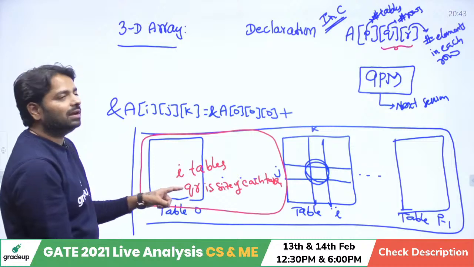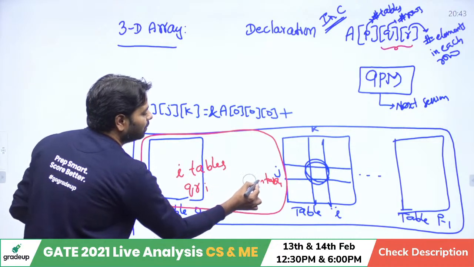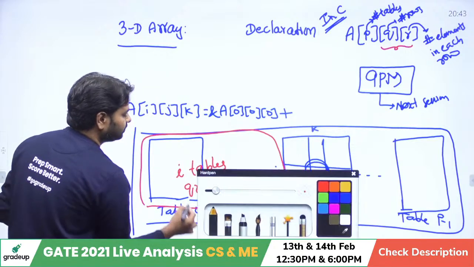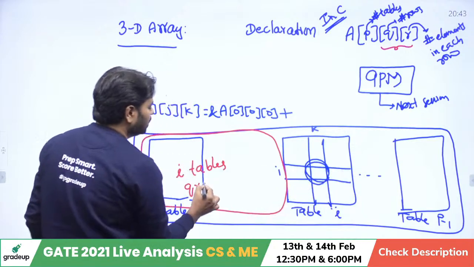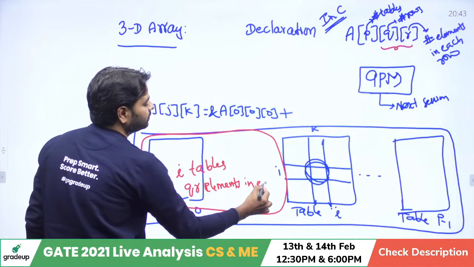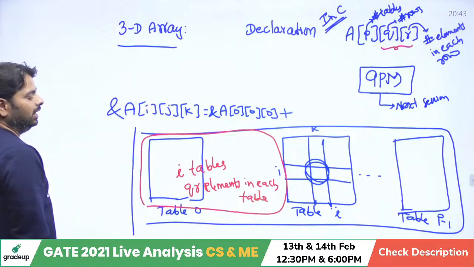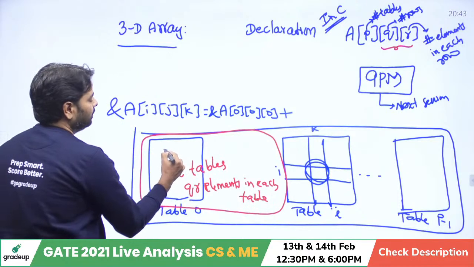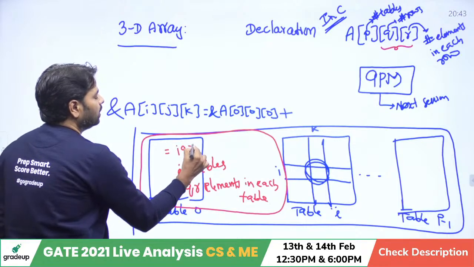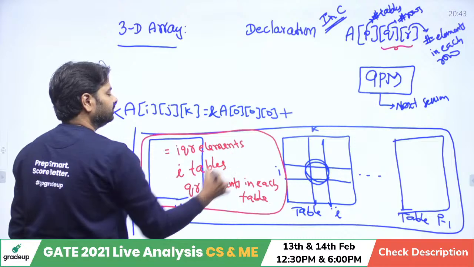QR is the number of elements in each table. Instead of writing the size, you can just say number of elements. QR elements in each table. And total number of elements here, IQR elements in all I tables.